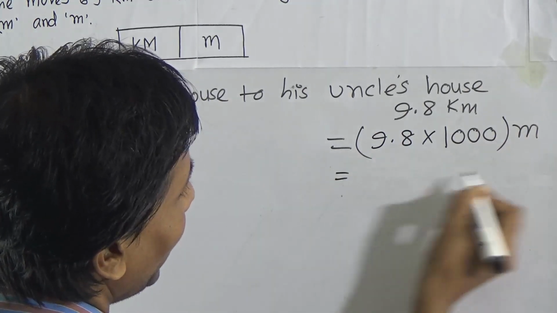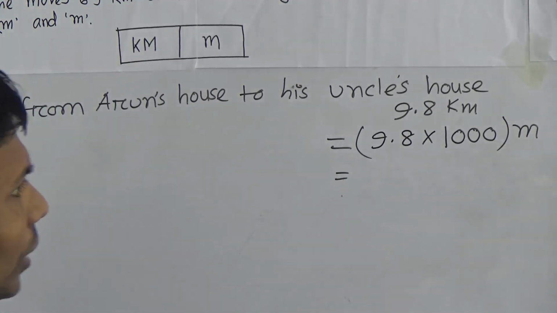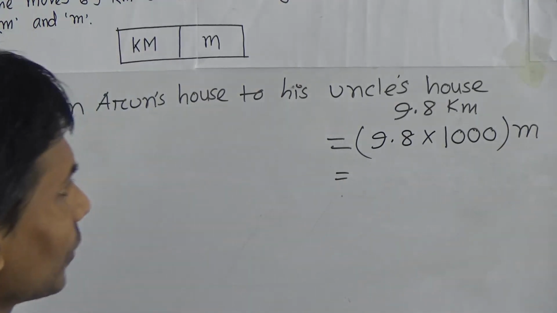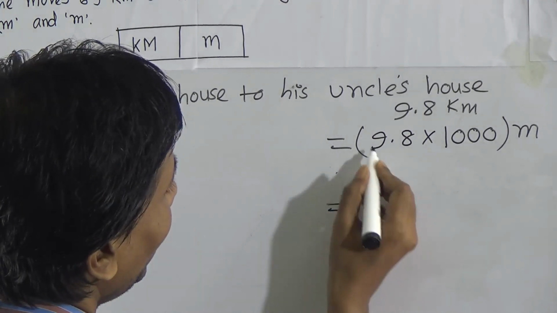The short form of meter is small letter m. Now look, 9.8.